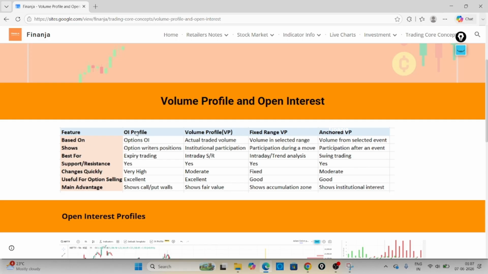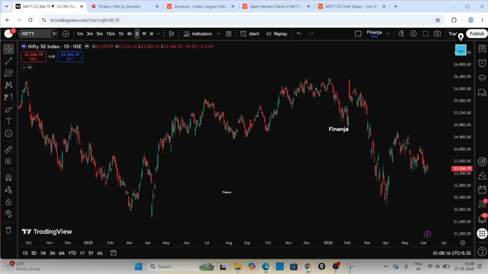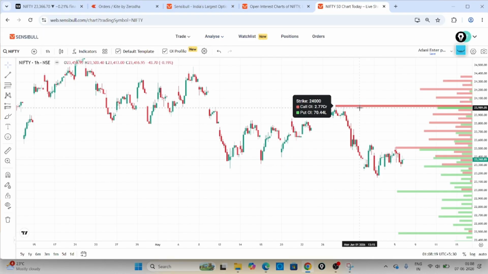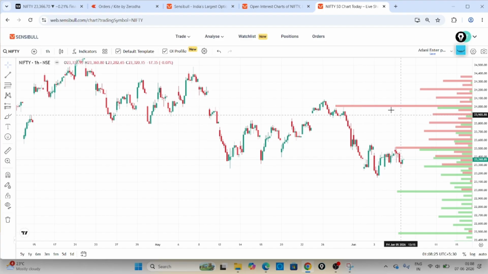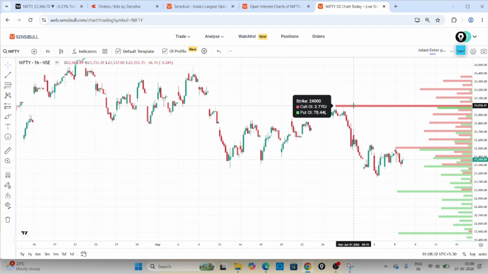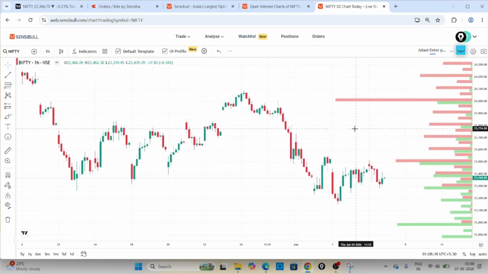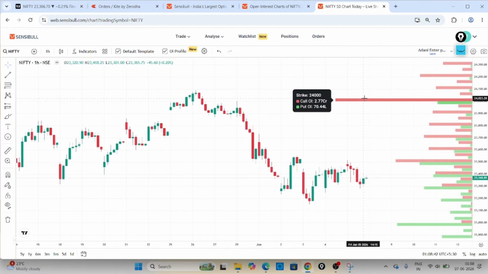So what is this open interest profile? The open interest profile will tell where exactly the institutional traders have written their positions. What I mean by that is where exactly the option writers or option buyers positioned their trades. You can see it here on 24,000. This is Nifty. At exactly the strike price of 24,000, if you just hover over this bar, I will zoom for your convenience. If you hover over this bar, you can see it here. There are call options, right?